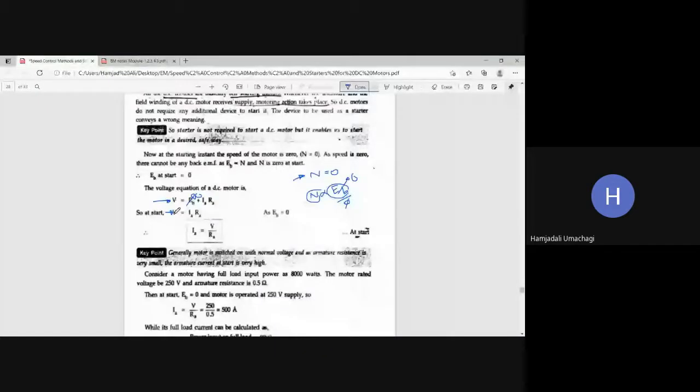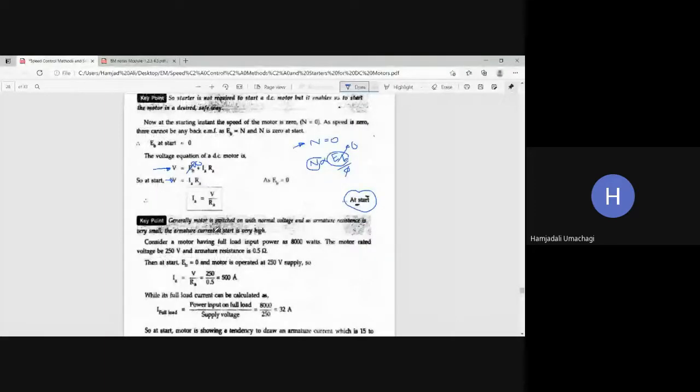Now if you see the starting armature current, from this equation I can say that V is equal to IaRa. So the armature current at the time of starting of the DC motor will be Ia is equal to V upon Ra, where V is the applied voltage and Ra is the armature resistance of the motor, because EB is zero at the time of starting.